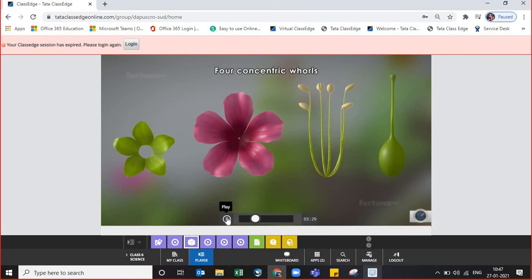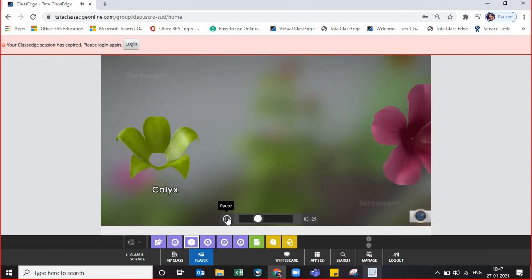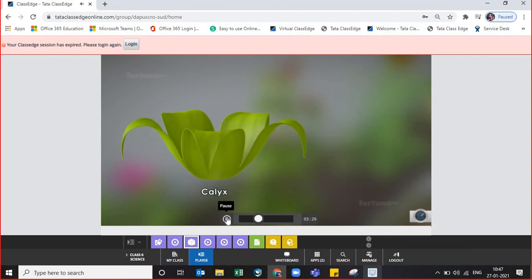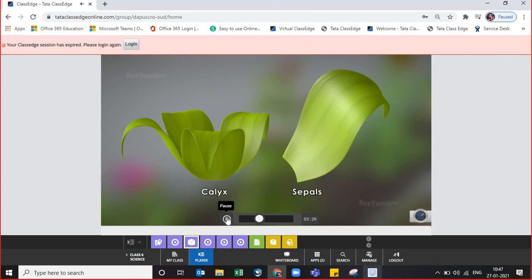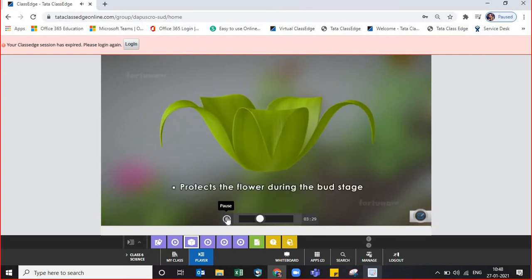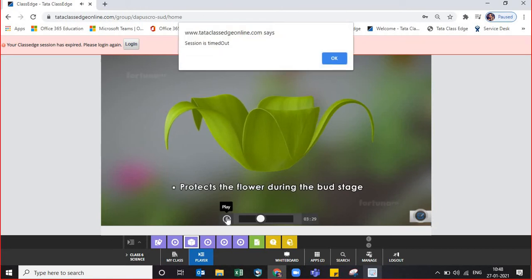Just listen. The calyx, the corolla, the androecium, and the gynoecium. The calyx is the outermost whorl, and it's made up of leaf-like structures called sepals. This layer protects the flower during the bud stage. So I said it protects the flower during the bud stage.